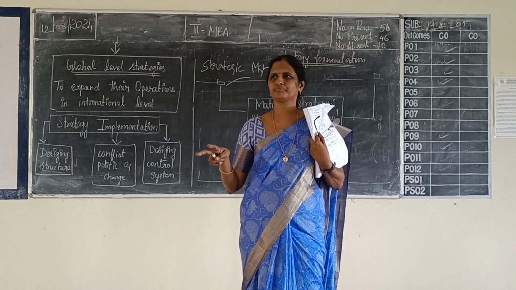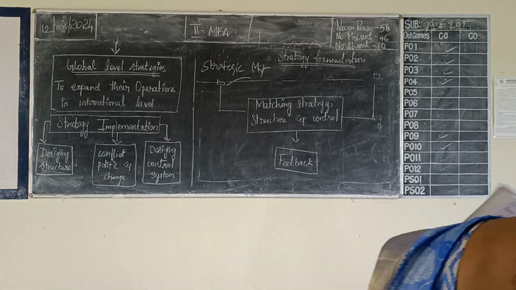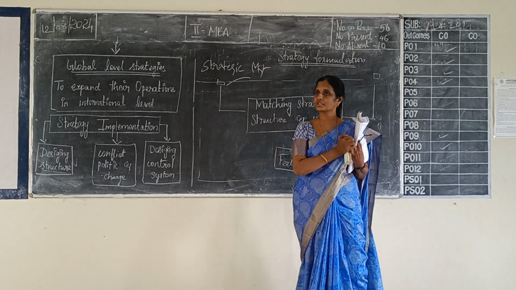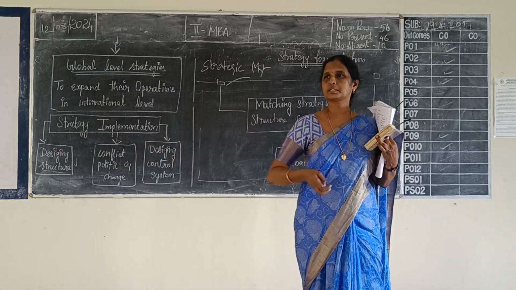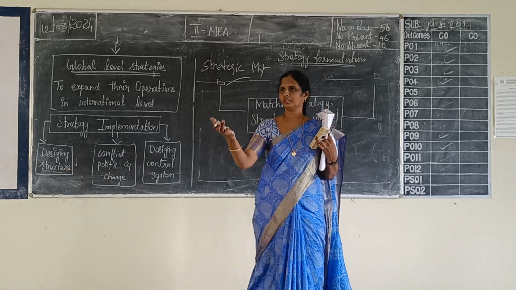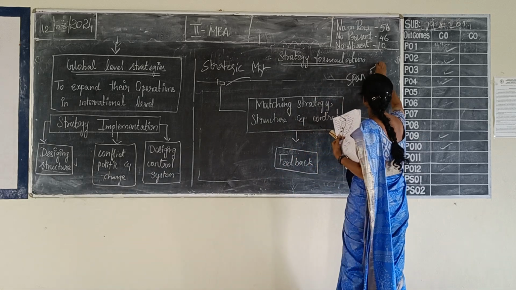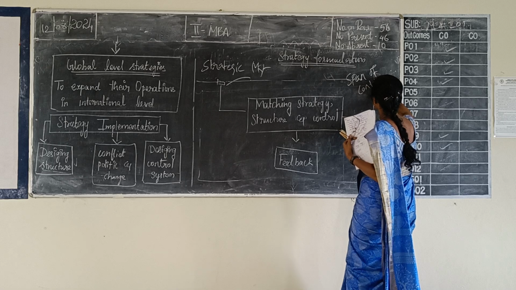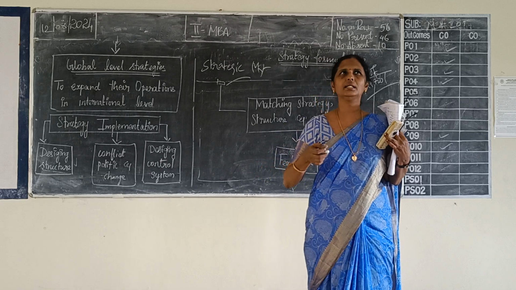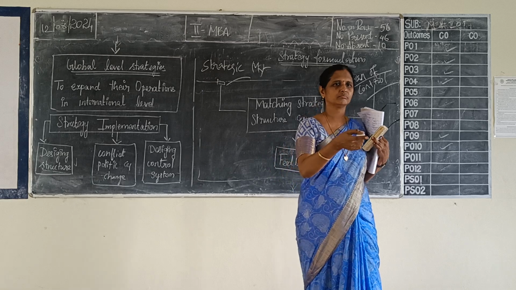There are many types of structures you studied. You have studied the span of management, the span of control. Have you studied? Span of control means? I am asking about span of control. Single authority. We are talking about unity of command.